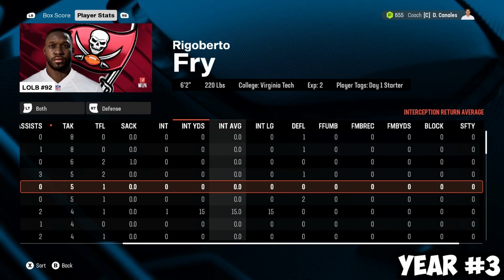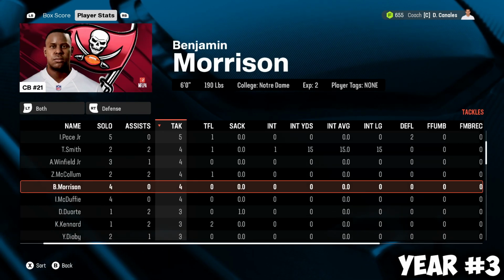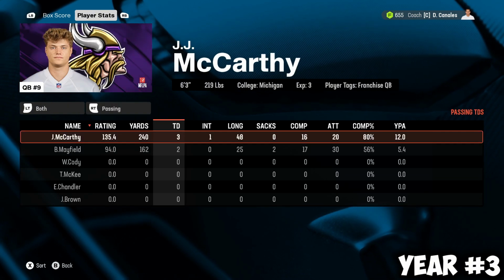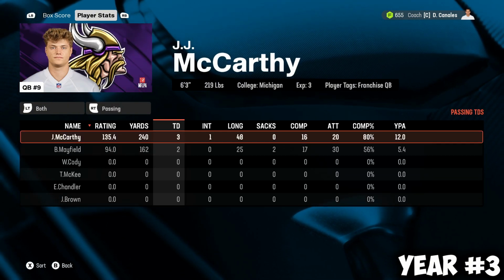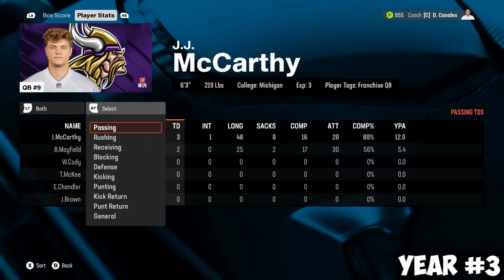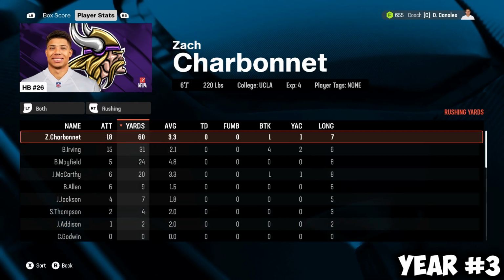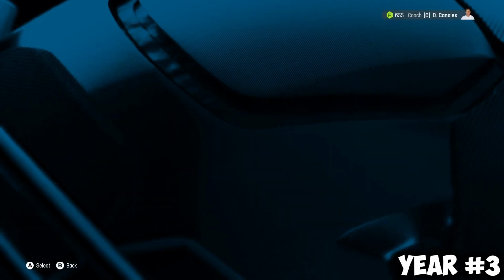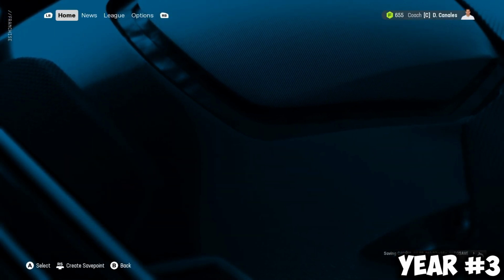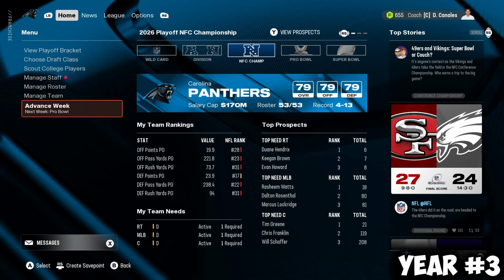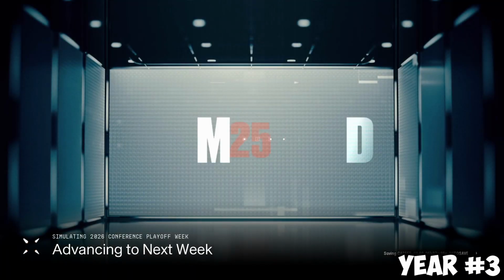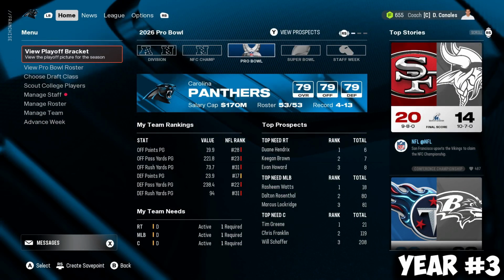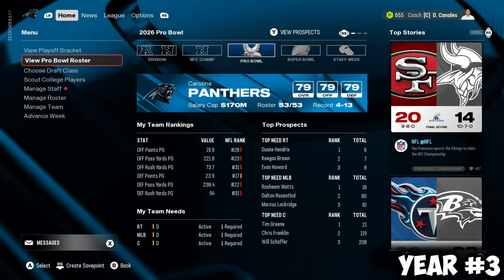Was able to get some tackles. Good on defensively. I think it's an offensive breakdown. Oh, McCarthy went off. 3 touchdowns and an interception. 240 yards. Zach Charbonnet with 60 yards, doubling the production of Bucky Irving. Yeah. Shout out to the Vikings, man. Getting themselves a conference championship appearance, but we have a Pro Bowl to look at and then the yearly awards before we move on to next season.